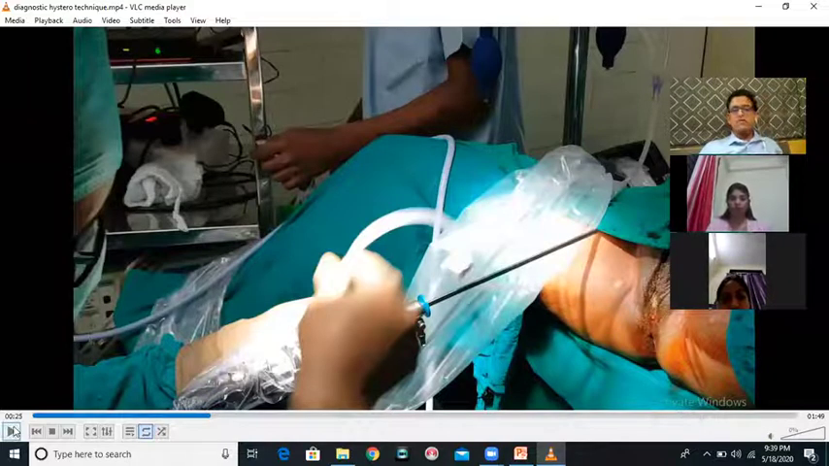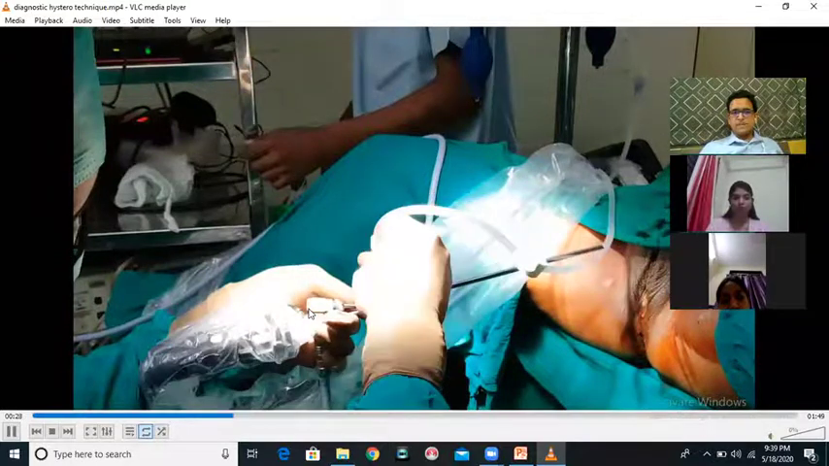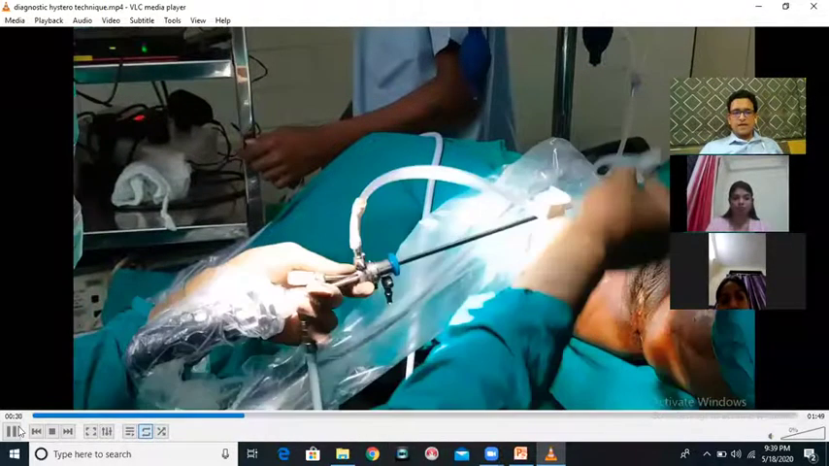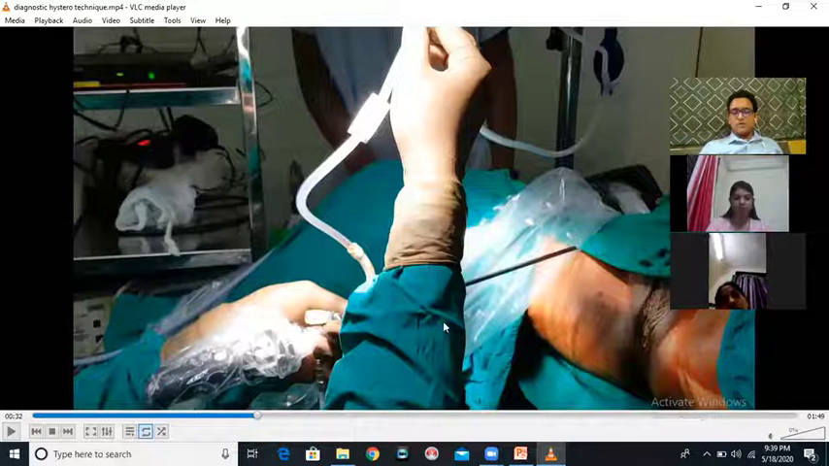So I am going to attach the distension tubing to the inflow. So this is the TUR set which is being shown. Sometimes we also attach a tubing to the outflow so that the fluid that comes from within the uterus does not soil the patient's drapes entirely. It goes through the outflow channel into the tubing and then goes into the suction machine.